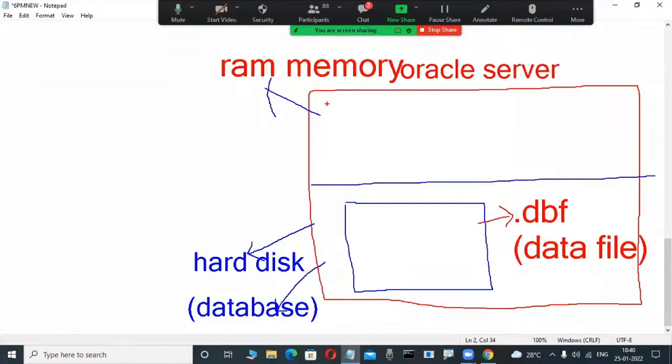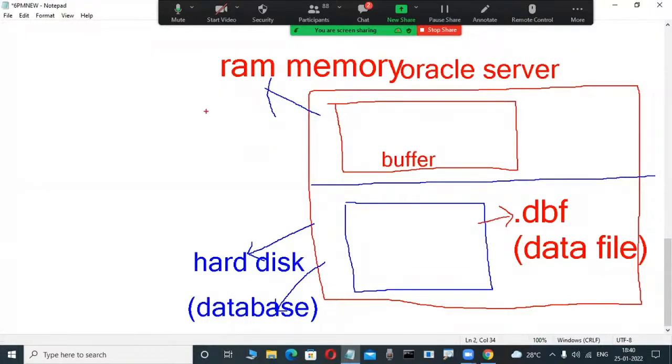Now here buffers are available. Here so many buffers are there in a memory area: database buffer cache, shared pool, large pool, log buffer. So many things are there. Okay, for example, the DB cache is a buffer. This is a buffer, for example. It is a big concept the first time, just for the idea.